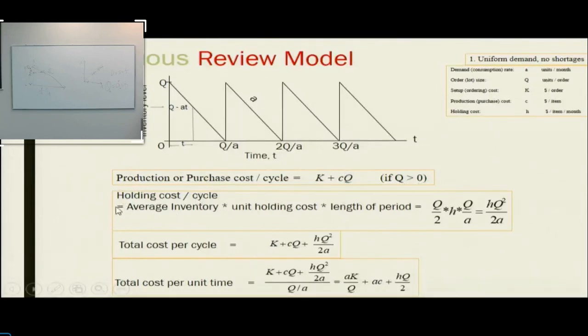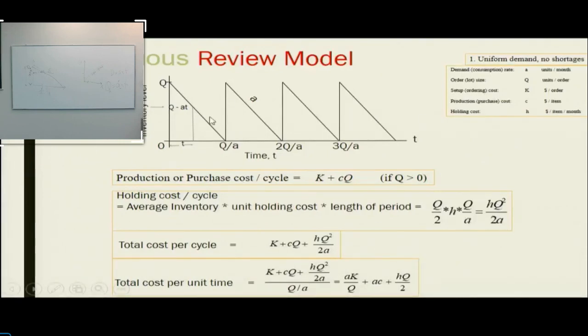Now we are calculating the holding cost. Okay, so what are the three factors in this? Average inventory that you are holding for the whole month or the particular time period. Okay, then unit holding cost. So if I tell you I'm holding an average inventory of 100 pallets per month and the rent is $2 per day. Okay, so 200 per day. So this is what we are talking about, unit holding cost. Cost of holding 1 unit of that material, okay, into average inventory into number of days that you are holding the inventory, length of time, length of period.